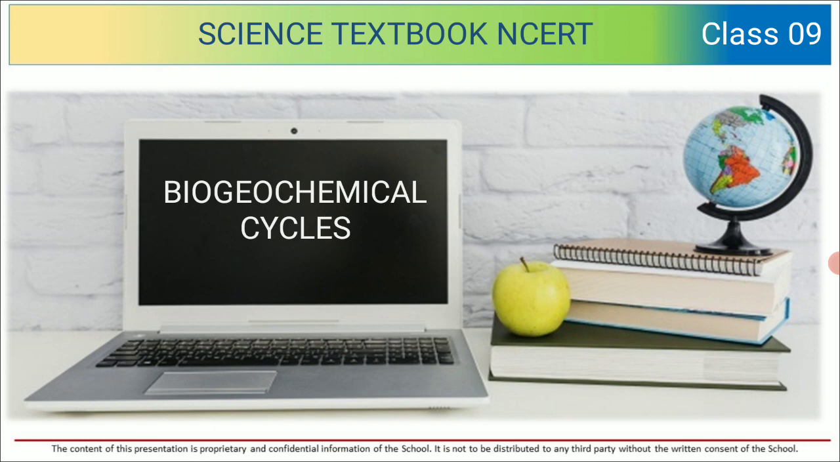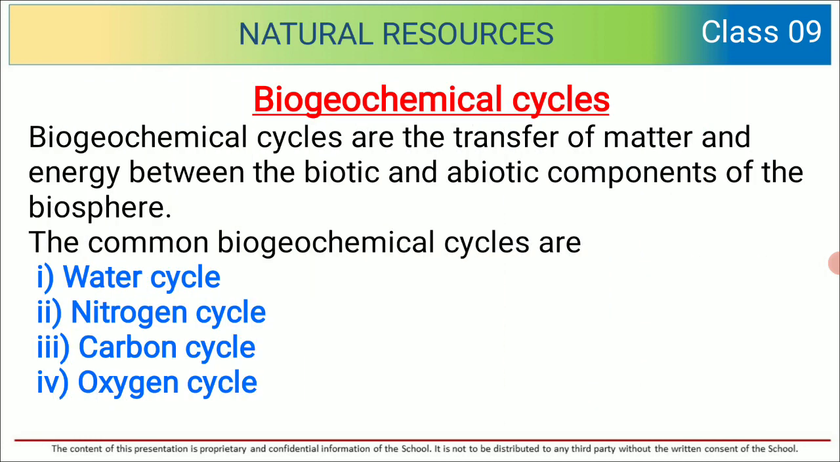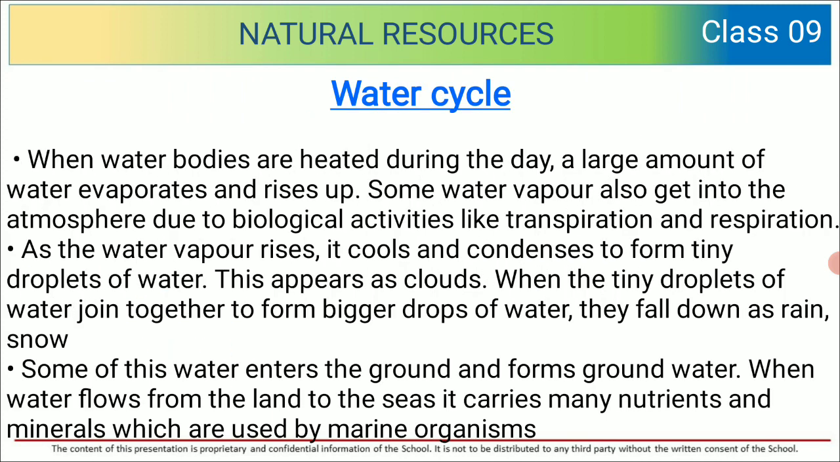And today we are going to discuss biogeochemical cycles. Biogeochemical cycles are the transfer of matter and energy between the biotic and abiotic components of the biosphere. So we have more cycles. Four main cycles: water cycle, nitrogen cycle, carbon cycle, and oxygen cycle. First, let us talk about water cycle.